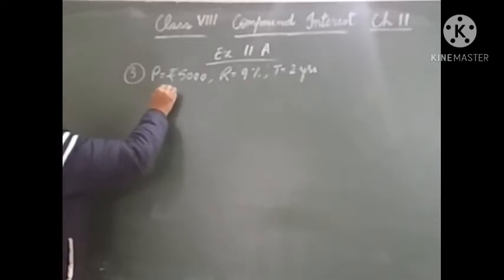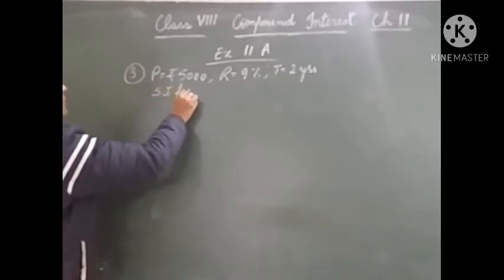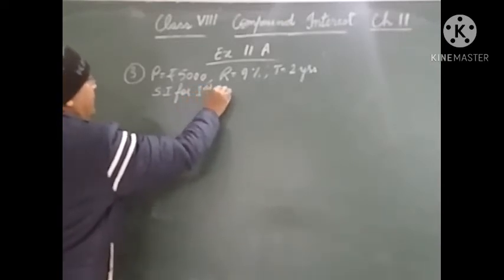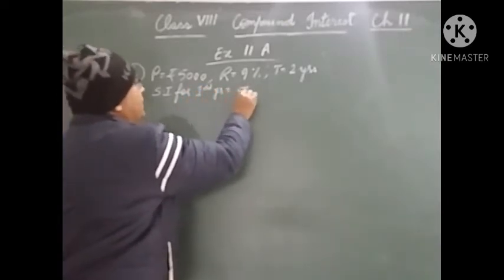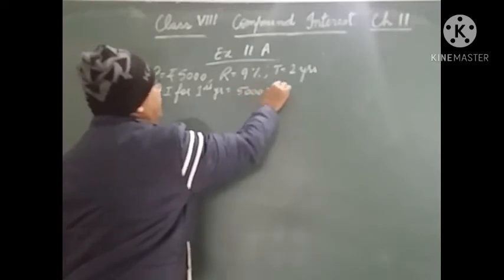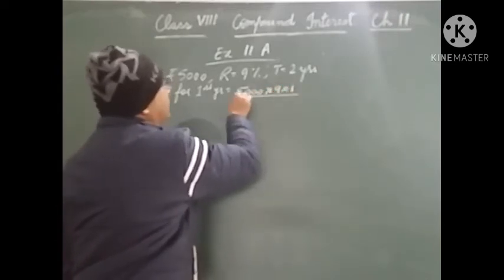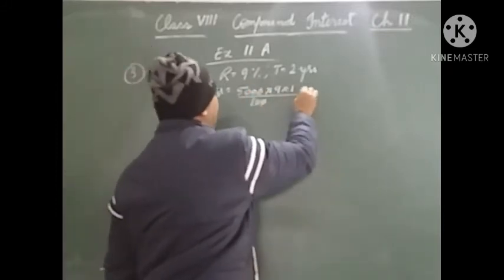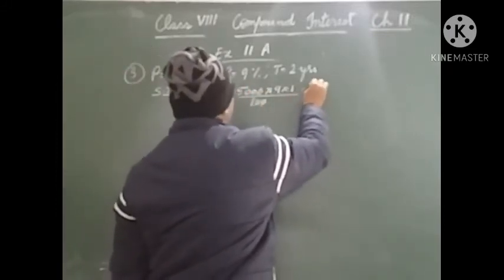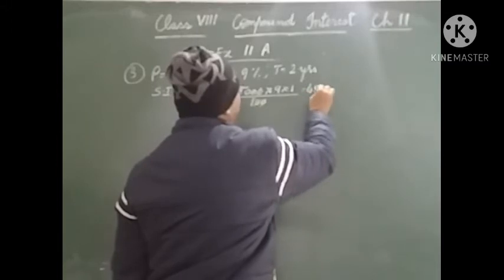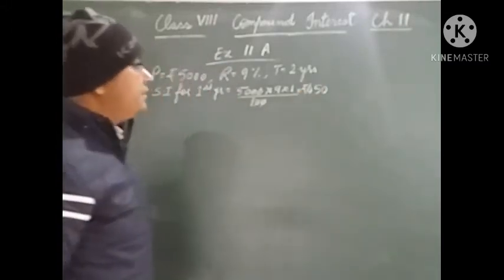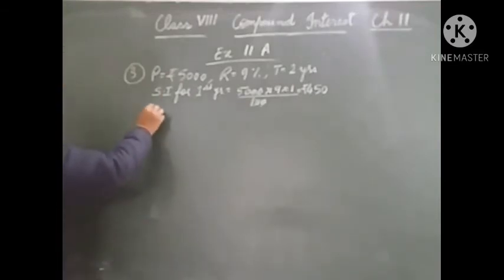So SI for first year will be 5000 into 9 into 1 upon 100. So it will be rupees 450. So SI for the first year is rupees 450.